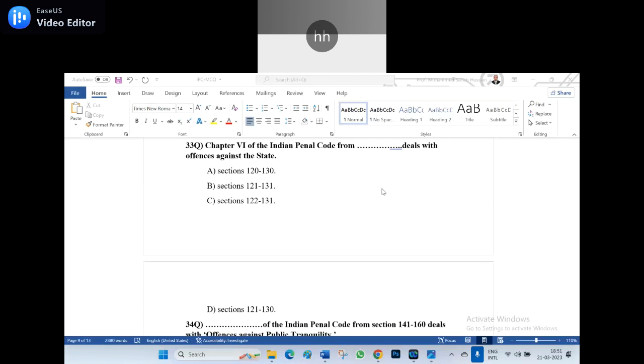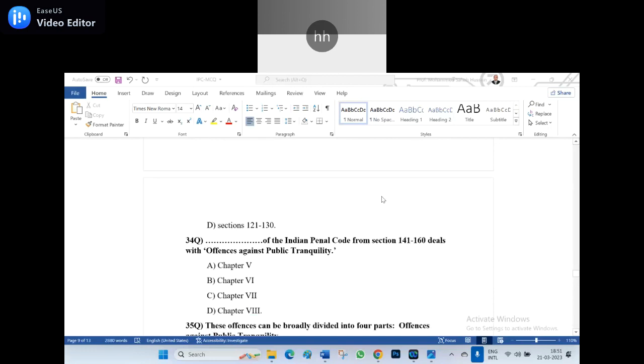Participants, unmute and shoot the right answer. The right answer is D. That is, section 121 to 130 is the right answer for the 33rd question. Is it clear? Unmute and say yes.